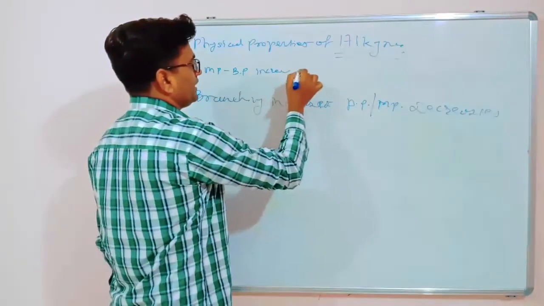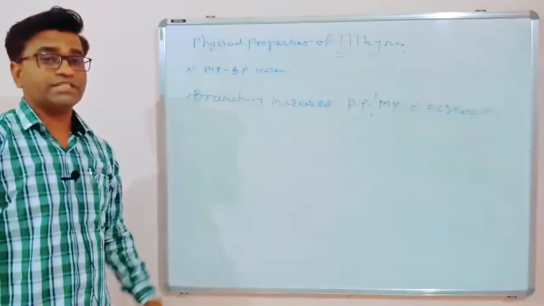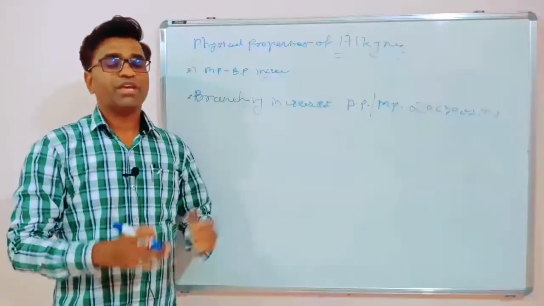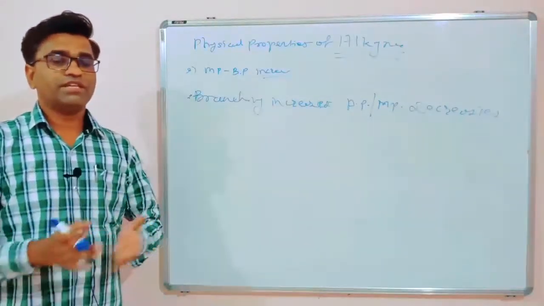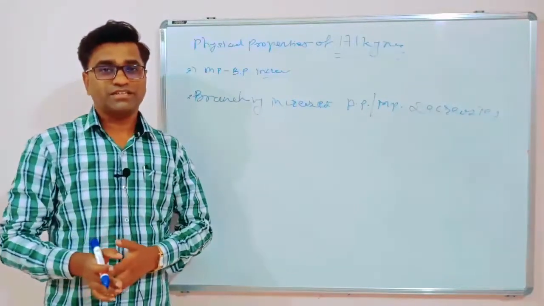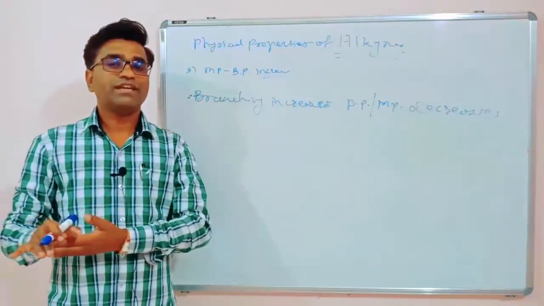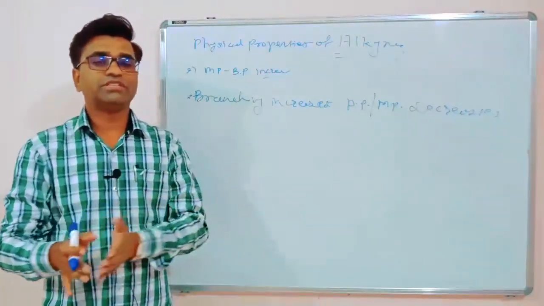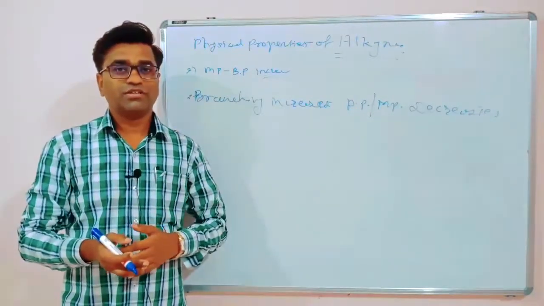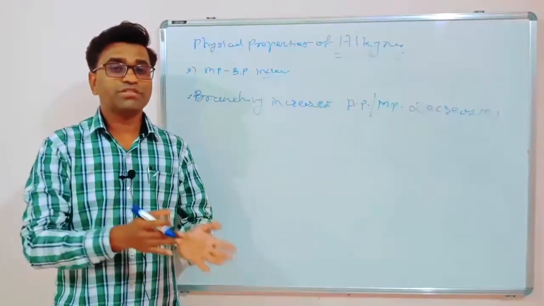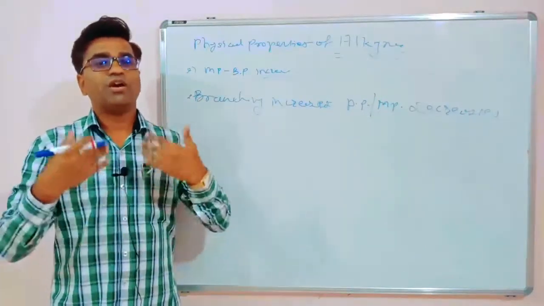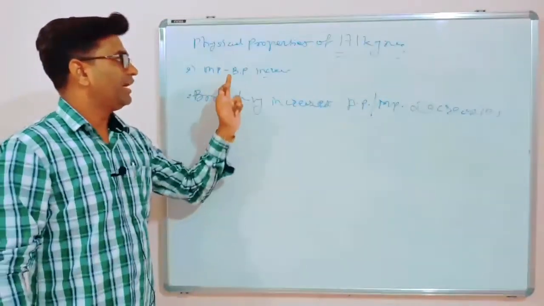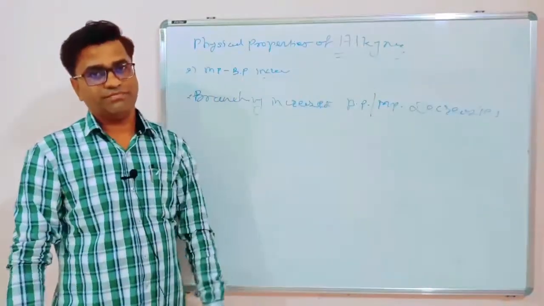As the molecular weight increases, meaning the number of carbons increases, their boiling point and melting point increase. Why? Because as the number of carbons increases, the size of the molecule increases, so the surface area also increases. The van der Waals forces of attraction between the two molecules also increase, and to break those intermolecular forces, more energy is required. That's why as the molecular weight of the alkyne increases, melting point and boiling point also increase.